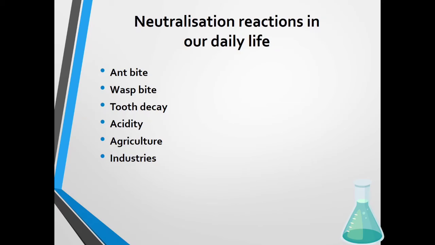Like ant bites and wasp stings: when we get an ant bite or wasp sting, we use calcium hydroxide. Same thing, for tooth decay and antacids, I already told you. Magnesium hydroxide is used as an antacid. When you get acidity, we use that medicine. In agriculture, when the land is acidic, we use basic fertilizer, and vice versa. So to neutralize the soil, we use more fertilizers. It is also a neutralization reaction. We do this daily in our day-to-day life.